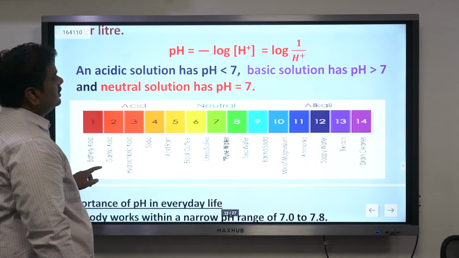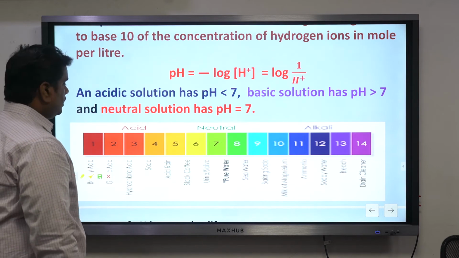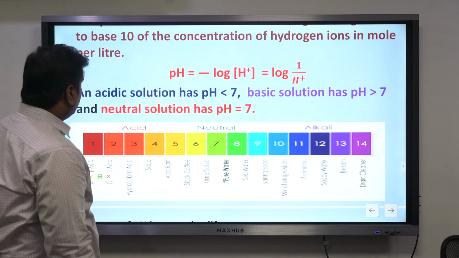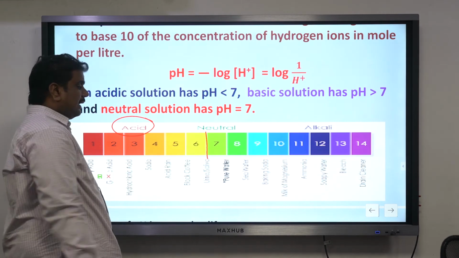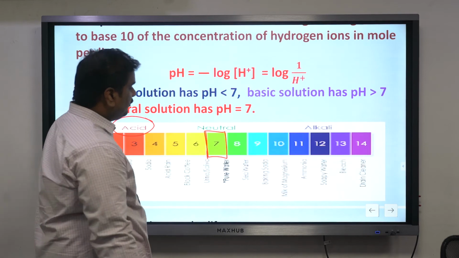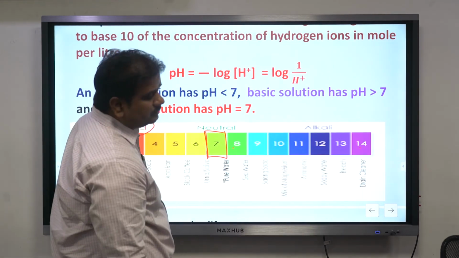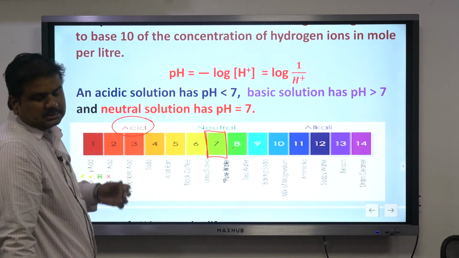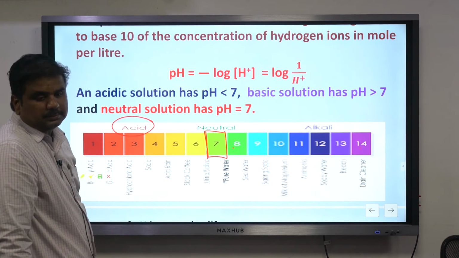Now this is how it looks. When you're talking about any particular acid or base, the different values are always from 1 to 14. If it is less than 7, you call it an acid. Exactly equal to 7, we call it a neutral solution. If it is more than 7 and less than 14, you call it an alkali, a base.